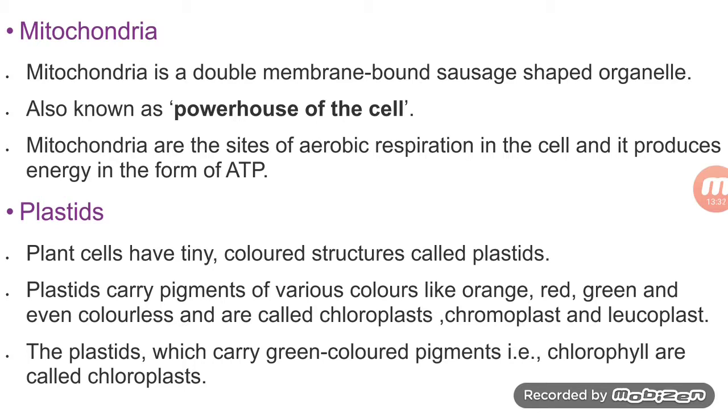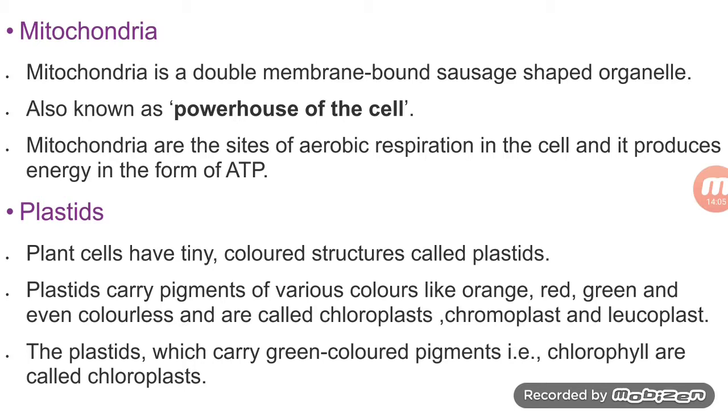Then comes plastid. Plastids are present in the plant cell. They are very tiny, colored structures. Plastids carry pigments of different colors like orange, red, green, and even colorless. Based on their colors, they can be termed as chloroplast, chromoplast, and leucoplast. Chloroplasts are those plastids which contain the green pigment called chlorophyll and perform the process of photosynthesis.